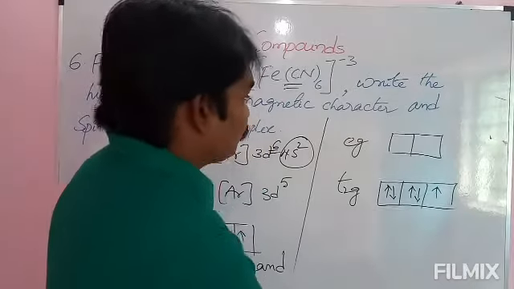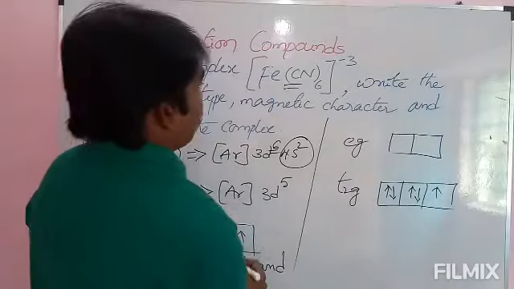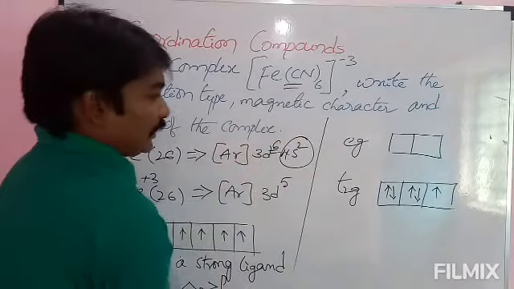And see here, 2 are empty, and here 6 cyanides are there.